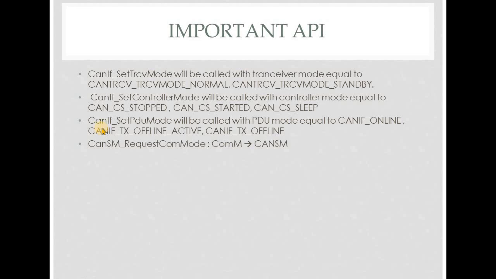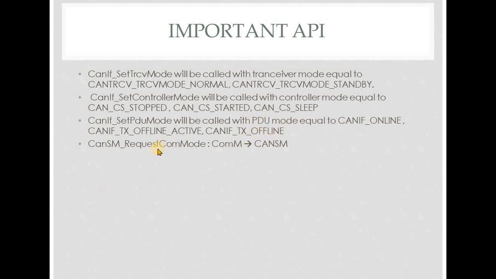CAN-SM will call CAN-IF set PDU mode once the bus mode indication API is called by CAN-IF. And what are the major PDU modes? CAN-IF online, CAN-IF offline active and CAN-IF TX offline.